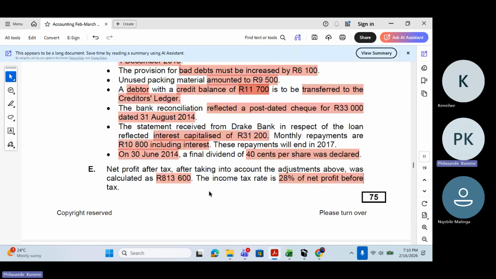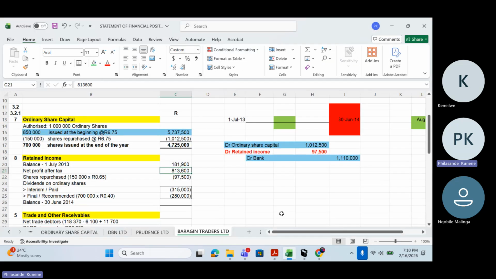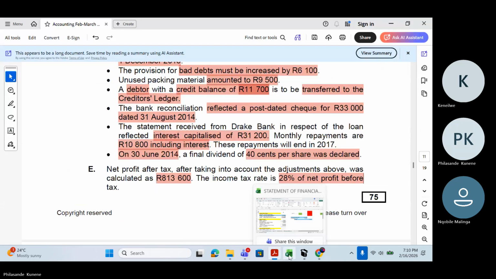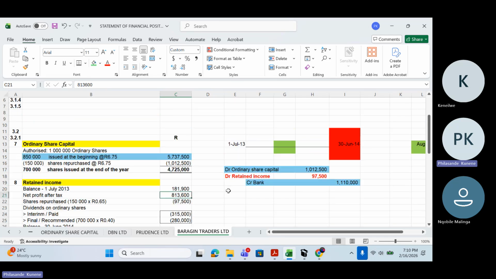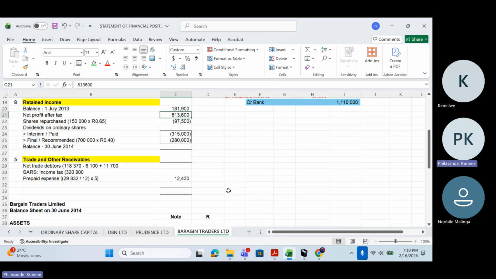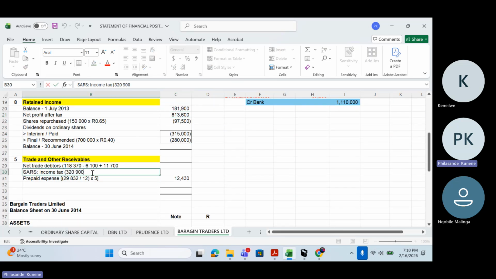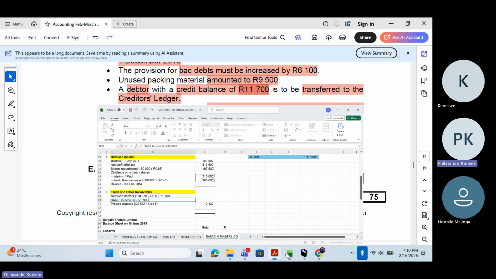And then now, the income tax rate is 28% of the net profit before tax. Since I only have the net profit after tax, how am I going to calculate? Because remember, what do I need now? I need the income tax. We must remember that on our SARS income tax note, we need to know the income tax expense for the year.